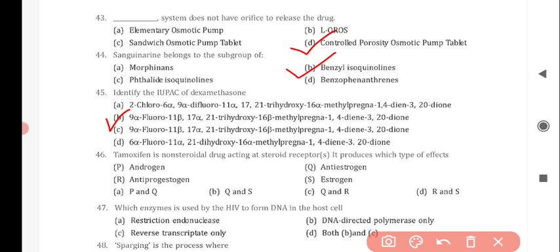Next question is, tamoxifen is a non-steroidal drug acting at steroid receptor. It produces which type of effects? And the correct answer is option B, that is Q and S, that is anti-estrogen and estrogen.